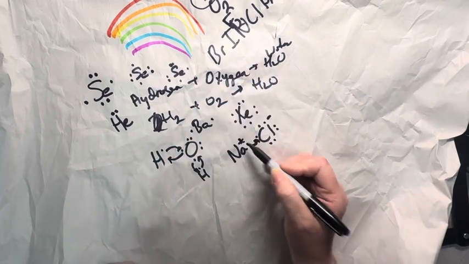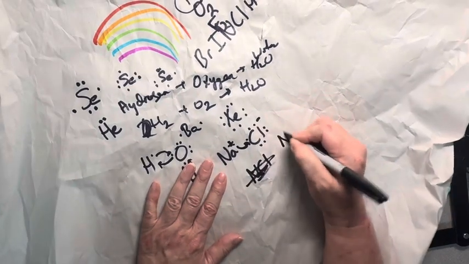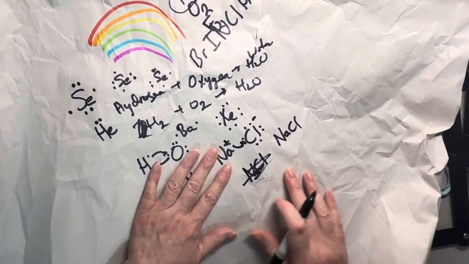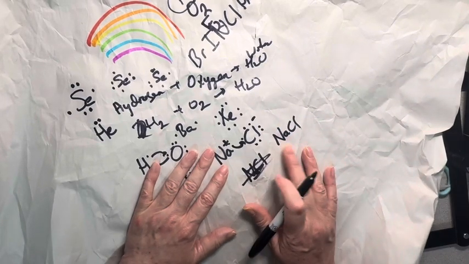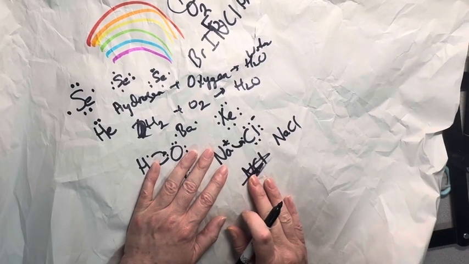So in an aqueous solution, sodium chloride separates into the sodium ion and the chlorine ion. But when it's in a solid form, whoops, there we go. That's supposed to be an A. I left it out. I'm going to re-add it in. NaCl, when it's in its solid form, aka salt or table salt, it is an ionic bond between the sodium and the chlorine.